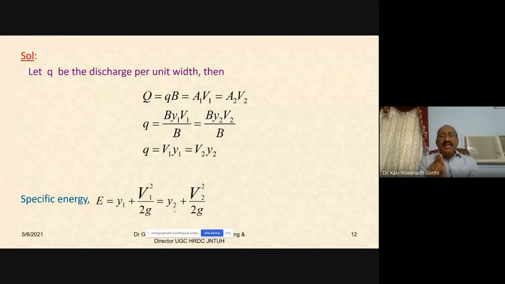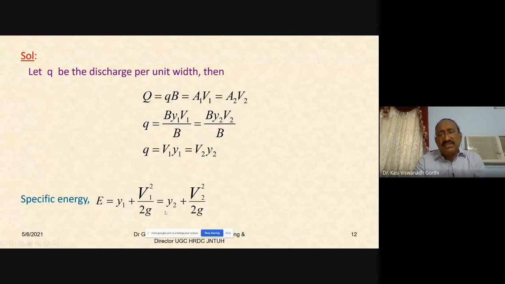In other words, for any given value of the specific energy E, 2 depths of flow are possible. One is Y1 and the other is Y2. So the specific energy is the same for both cases. Hence, Y1 plus V1 square by 2G must be equated to Y2 plus V2 square by 2G. Hope this point is clear to all of you. The specific energy E is the same for both the depths of flow Y1 and Y2. At depth Y1, the specific energy is Y1 plus V1 square by 2G, and at depth Y2, the specific energy is Y2 plus V2 square by 2G.